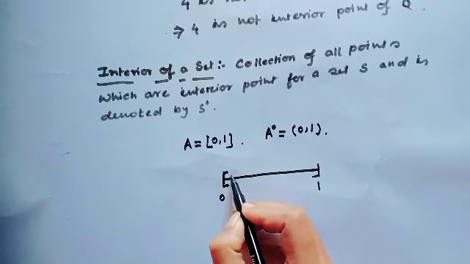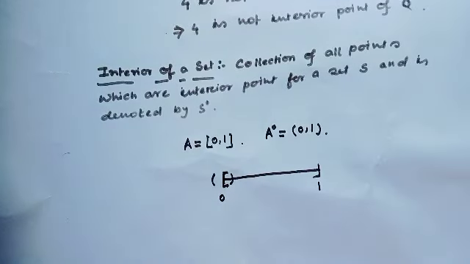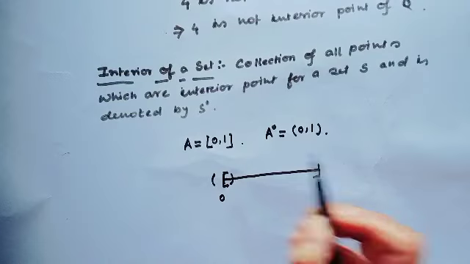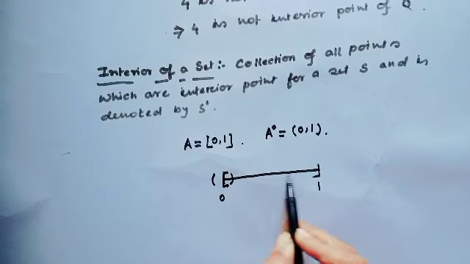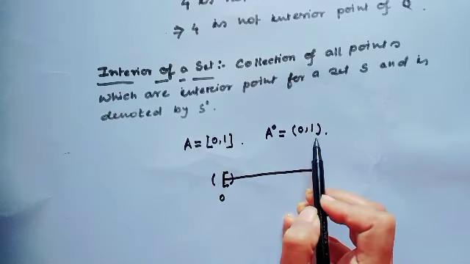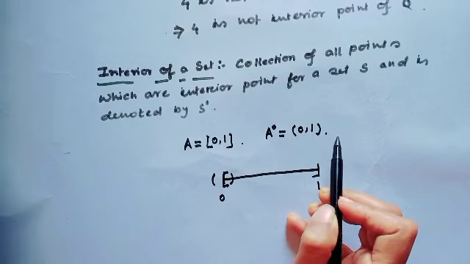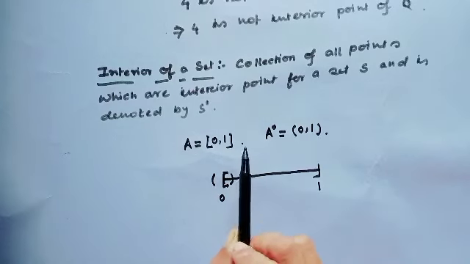If you take any interval around 0, it goes outside the set A, so 0 cannot be an interior point. Similarly 1. So only the points in between are interior points. So A interior equals the open interval (0, 1). Are you getting my point?